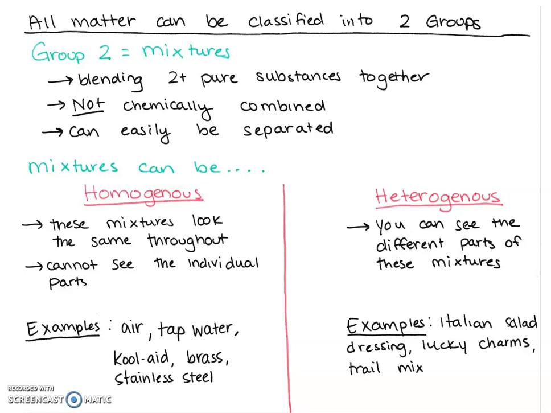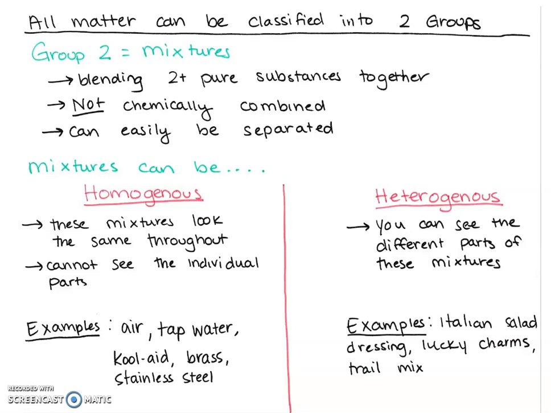Okay, they are not chemically combined. So molecules and compounds are chemically bonded together. No matter how hard I try, I could not grab two atoms with my hands and break them apart. Okay, but mixtures I can separate because they are not chemically combined.